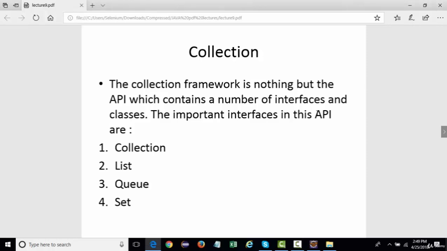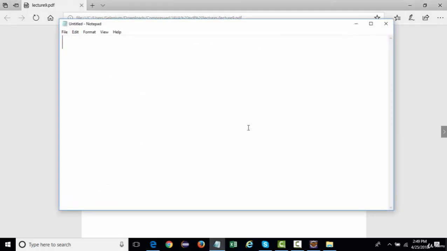So now we're going to study about collections. Collections is one of the most important topics of core Java and is very widely used in Selenium, Appium, and when designing frameworks. Basically, we can call it a framework. We can call it an API. It contains a lot of classes and interfaces.